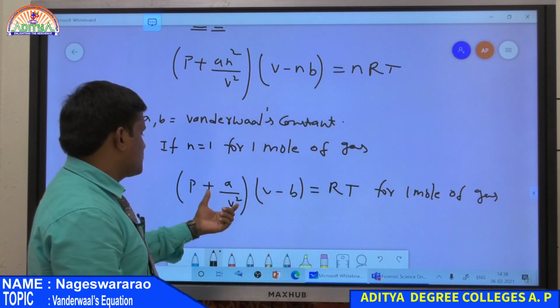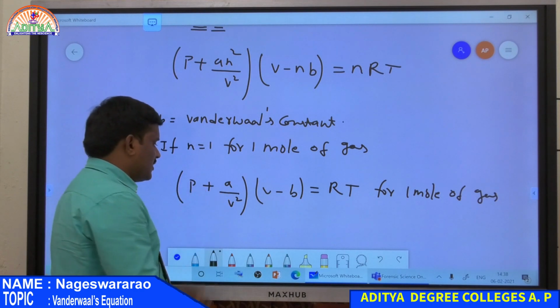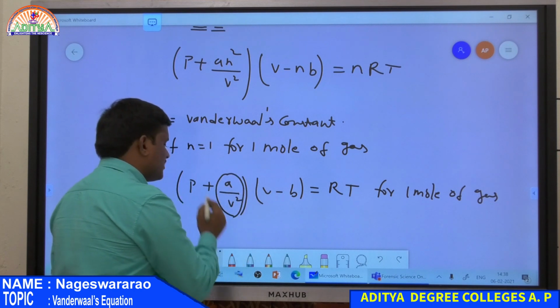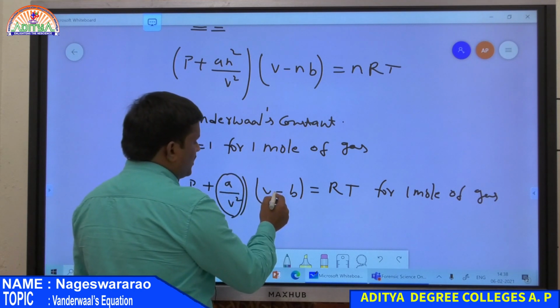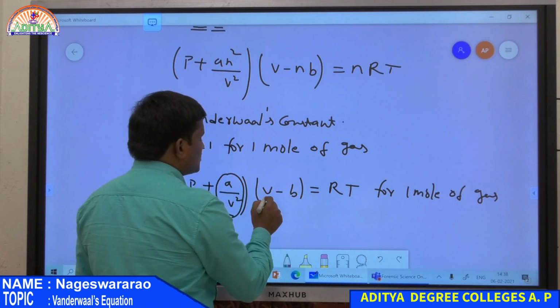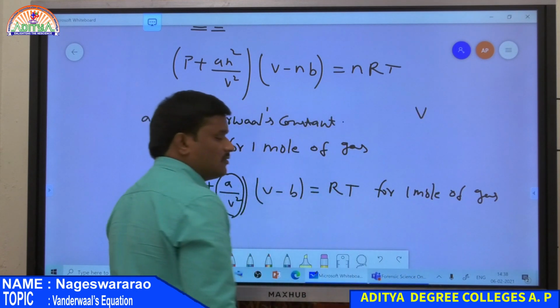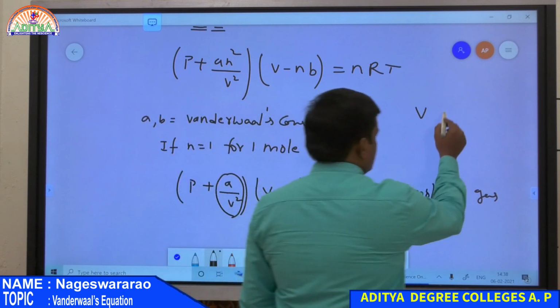P plus a by V square: this is the excluded pressure, that is the pressure plus some term, a by V square. This is the extra pressure due to collisions between the gas molecules. And also the volume becomes V minus b. The volume is not exactly V, but V minus b, which accounts for some excluded volume. So this is the volume.